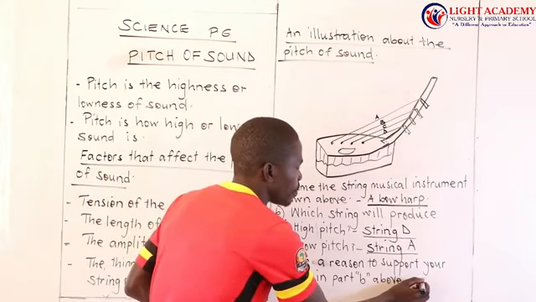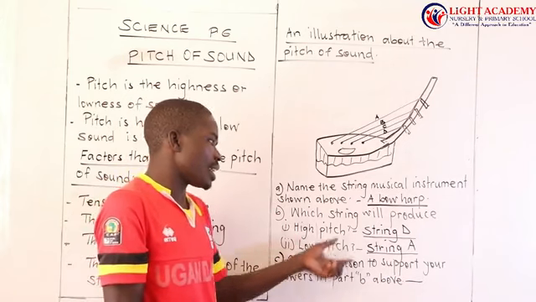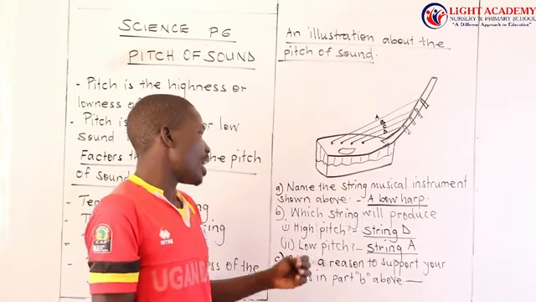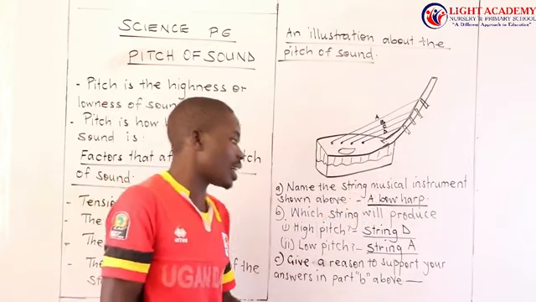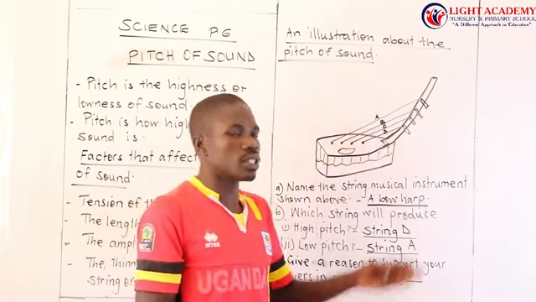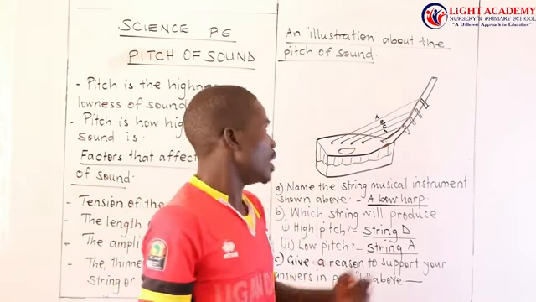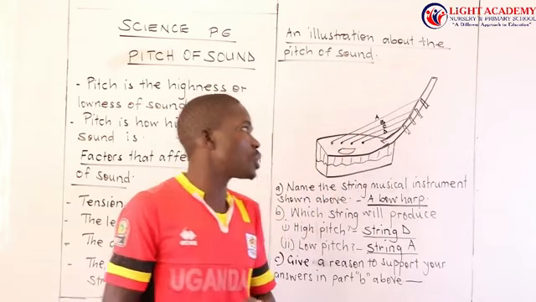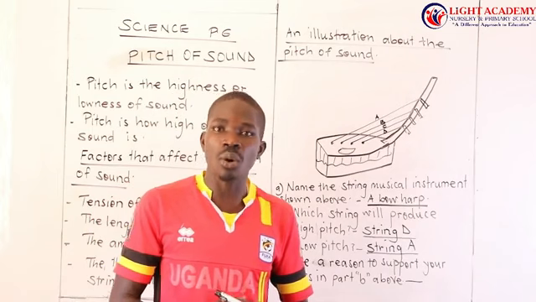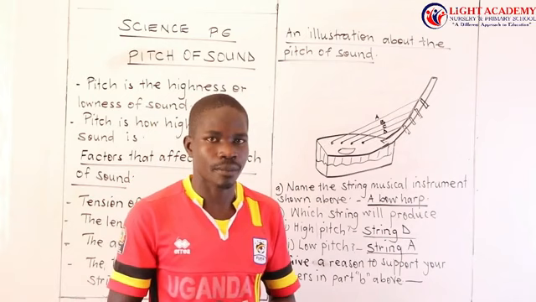I know you will answer this one for me. Give a reason. Why do you think that D is producing the high pitch and A the low pitch? D is producing the high pitch because the shorter the string, the quicker the vibration and high sound is produced. Then why does A produce the low pitch? The longer the string, the slower the vibration and the low pitch is produced.